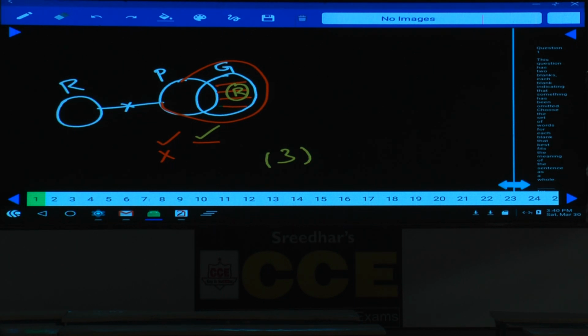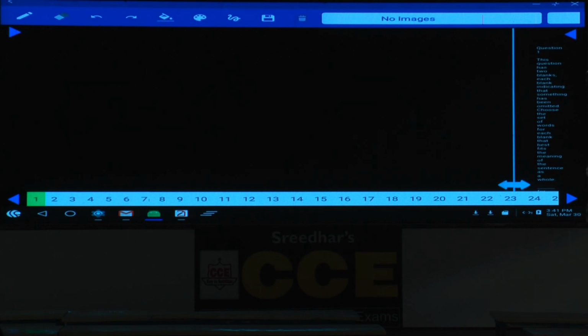Then 72 to 76. Now in question numbers 72 to 76, B, C, D, E, F, G, H, I, these persons are seated around a circular table at equal distance between each other but not necessarily in the same order. Some people are facing the center while some other people are facing away from the center. Isn't it? 8 persons seated around a circular table, 1, 2, 3, 4, 5, 6, 7, 8, some towards the center and some away from the center.